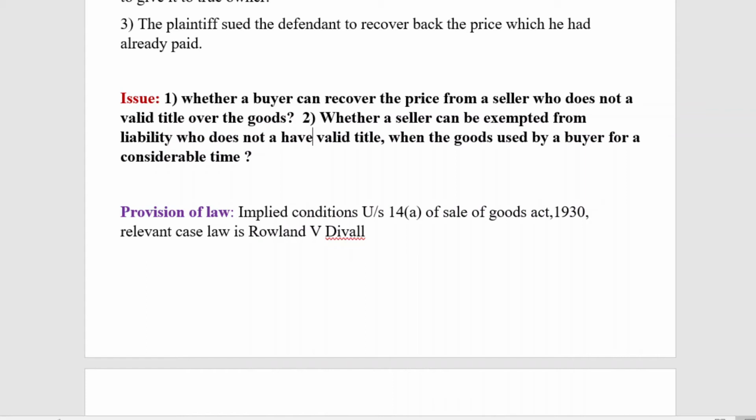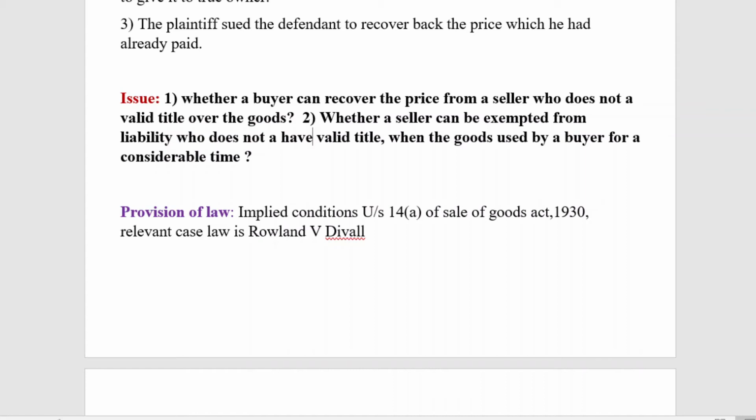That is the first question. Second is whether a seller can be exempted from the liability. That means the seller has sold the car, but the buyer has used the car for a considerable length of time. So on that ground, whether a seller can be exempted from liability. So these are the two issues we can make out from this problem.